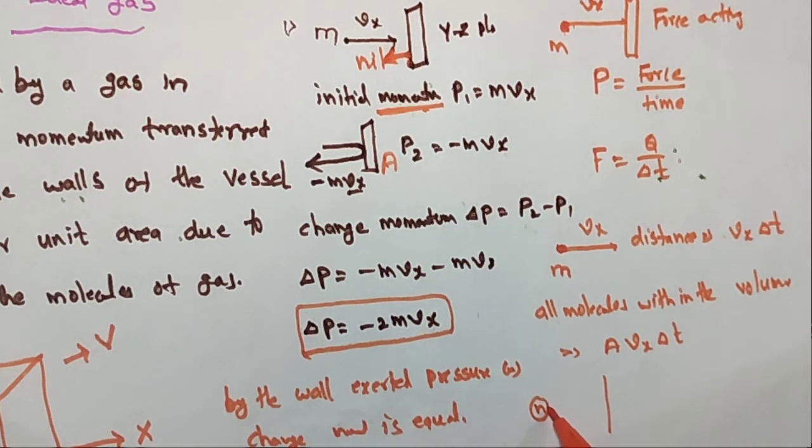These molecules are incident or colliding. Suppose I assume that half of the molecules are moving in the forward direction and half in the reverse direction.